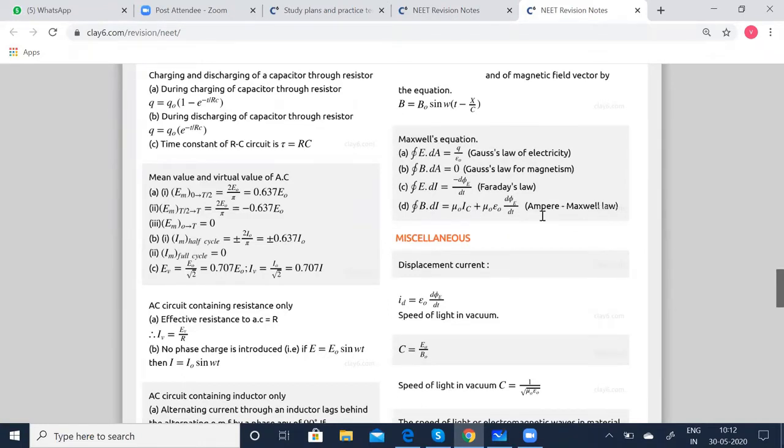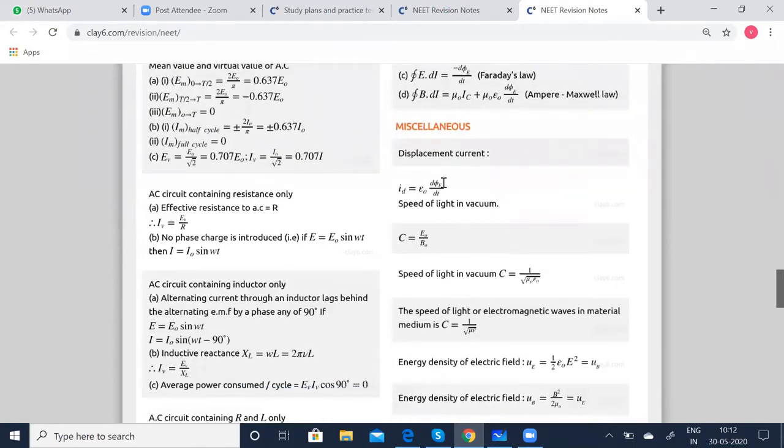This is what is called the displacement current, and this concept has to be learned because this is one of the important formulae in this lesson that we are going to apply. So the displacement current ID is given by epsilon 0 d phi E by dt.